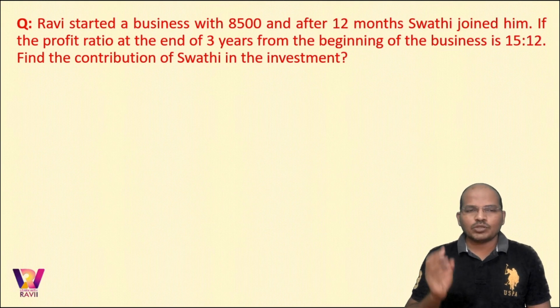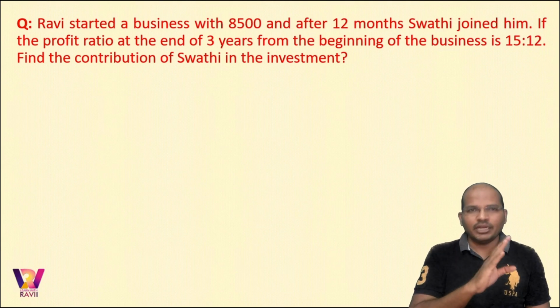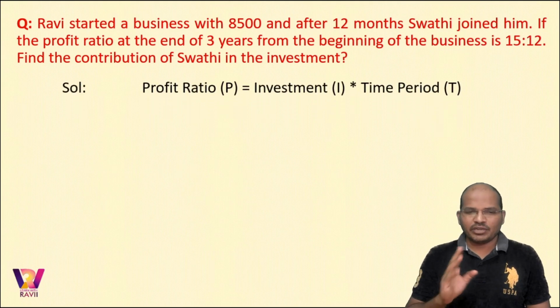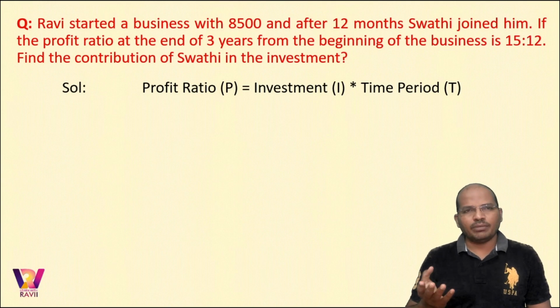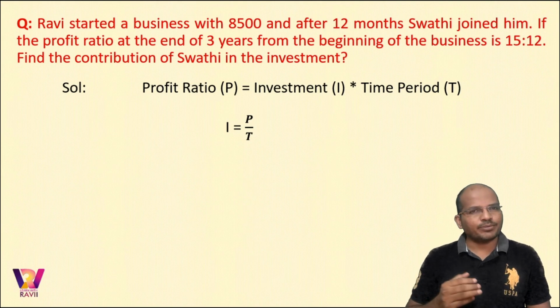Now, using common sense, who is there from the beginning? Ravi is there from the beginning till the end of 3 years. As Swati joined late by 1 year, Swati is in the business for 2 years. Yes or no? Now, the question is, find the contribution of Swati in the investment. Profit ratio is again investment times time period. So, common sense says the investment would be profit upon time. Yes, let us stick to the same story.